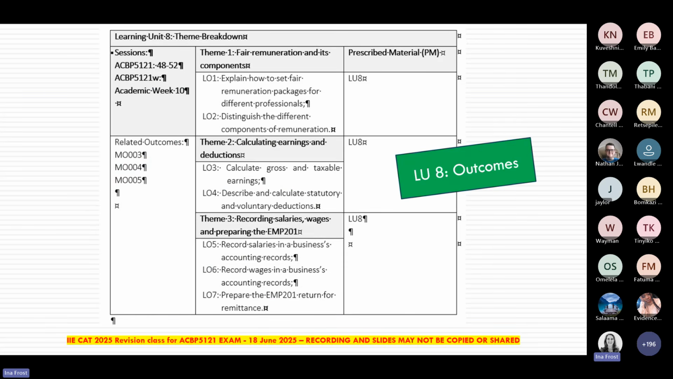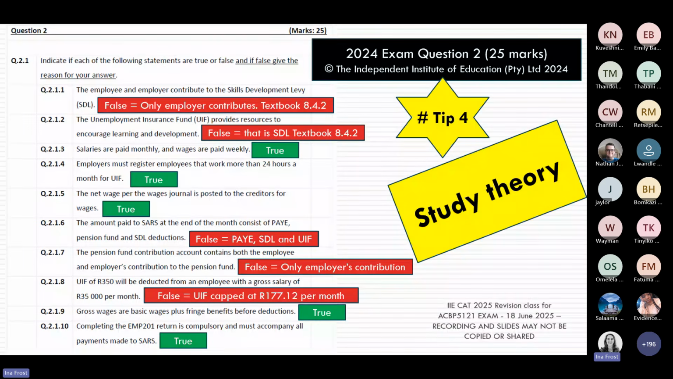As I said earlier, when you do your revision on a particular learning unit, make sure you go through your learning unit outcomes and say to yourself, can I answer a question based on each of these outcomes? And remember, we are using last year's exam paper as the structure for our revision today. And this is last year's exam paper question for learning unit number 8. And this was, in fact, a complete theory question.